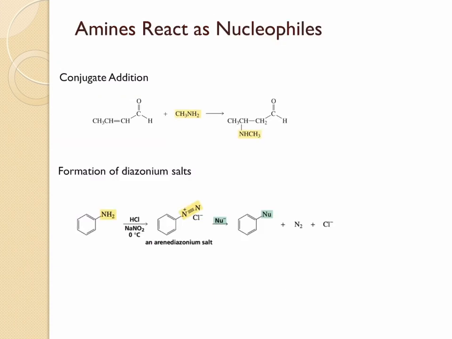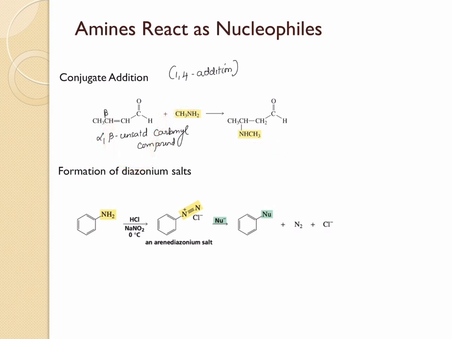Amines can also take part in conjugate addition, also called the 1,4 addition. Here, the amine nucleophile will go and attack the beta carbon of the alpha-beta unsaturated carbonyl compound. Here is an example of an alpha-beta unsaturated carbonyl compound. This beta carbon is electrophilic, and therefore the amine can act as a nucleophile attacking this electrophilic carbon, producing the 1,4 addition product.